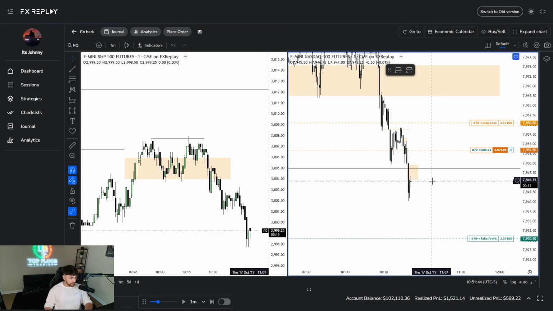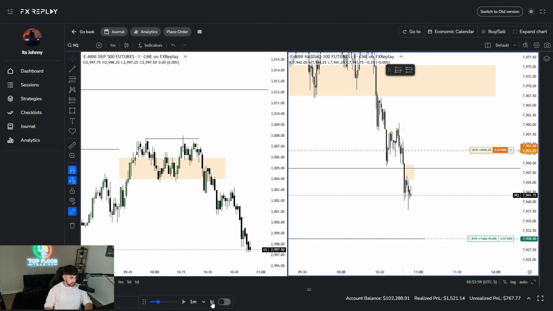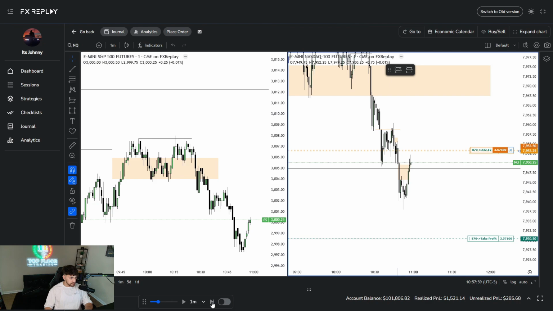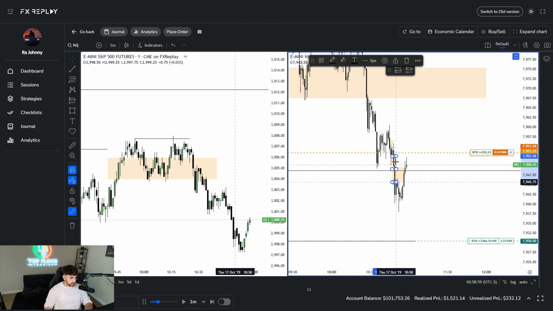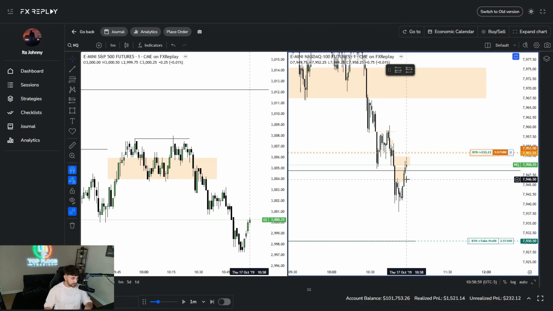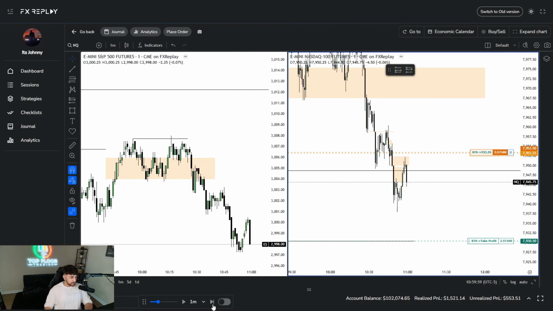So I'm going to go ahead and put my stop to break even just in case it does come back up. Okay, nice. Oh, let me see. This is the fair value gap here. Are we going to get stopped out or not? Time is it? 10:59. So 11 a.m. So we might actually end up getting stopped right here because 11 a.m. is about to open. So let's go ahead and see if we get stopped out.